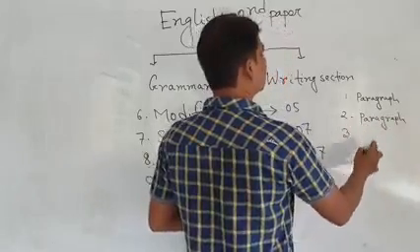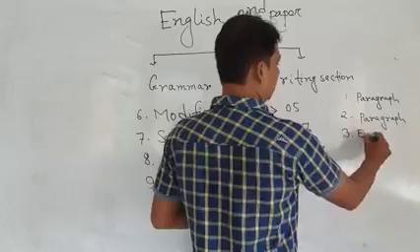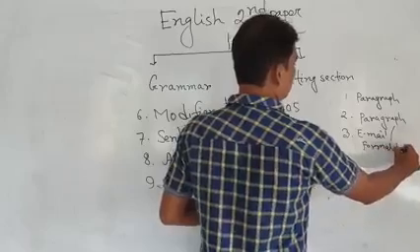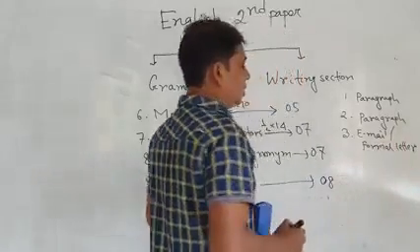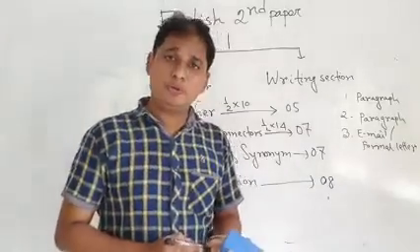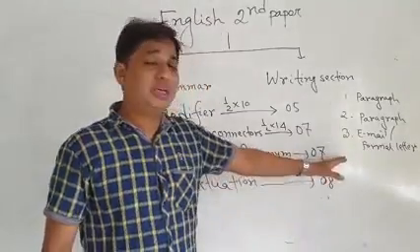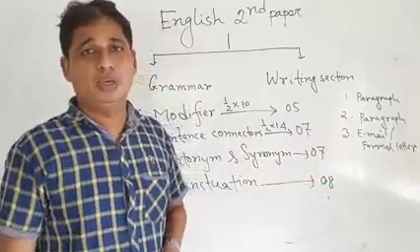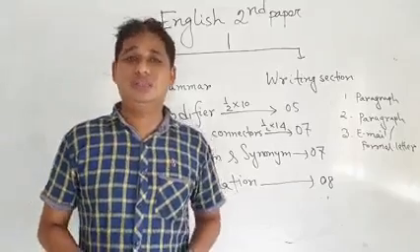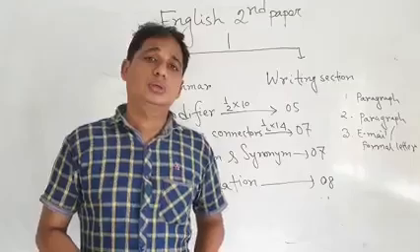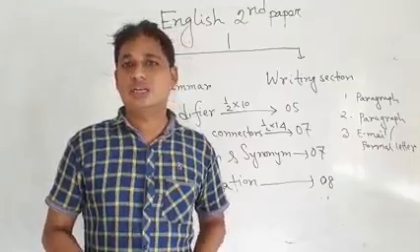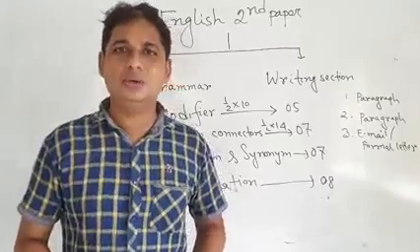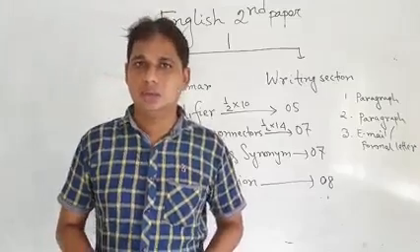Number 3, email or formal letter. For your kind information, formal letter means application and email means electronic mail. Today, in this digital age, we use many Android phones, smartphones, laptops and computers. So we easily know how to write an email.